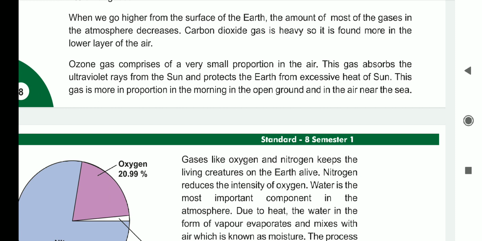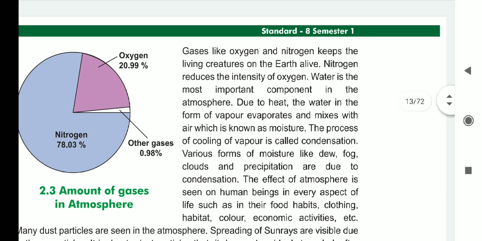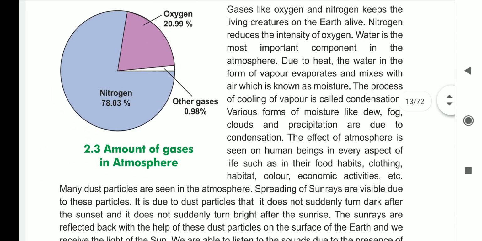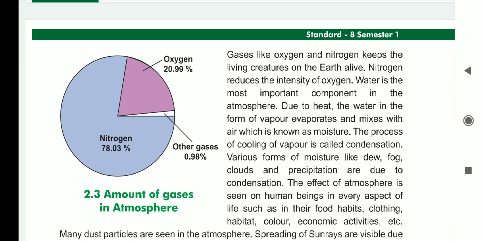This gas is more in proportion in the morning, in the open ground, and in the air near the sea. Which gas? Ozone gas.